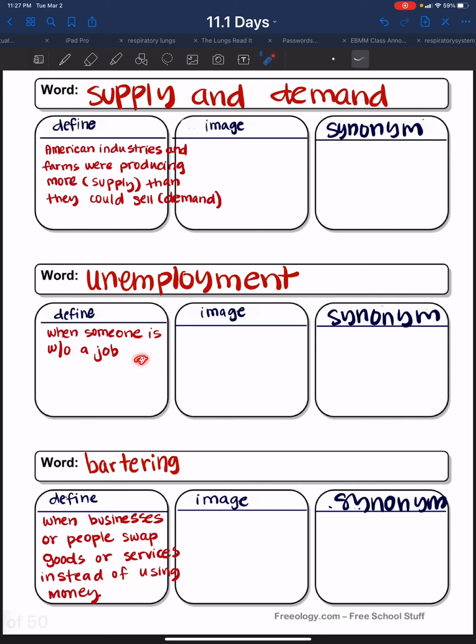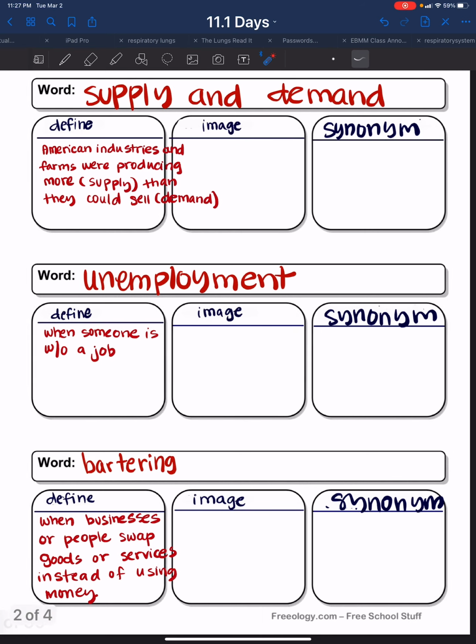Unemployment, when someone is without a job. Bartering, when businesses or people swap goods or services instead of using money.